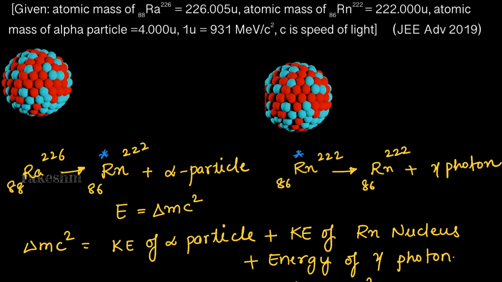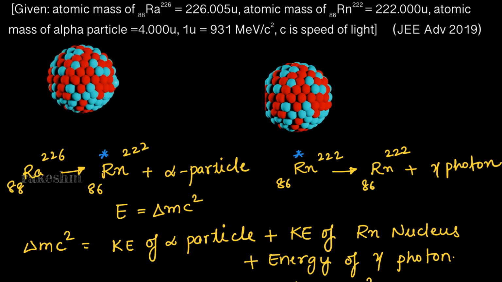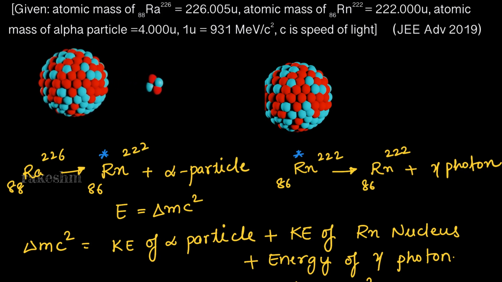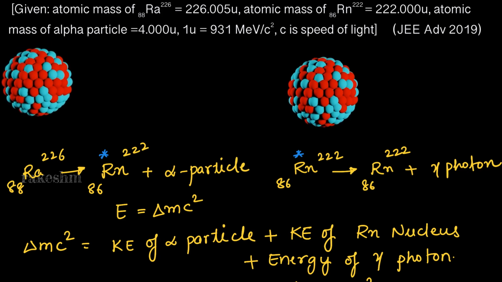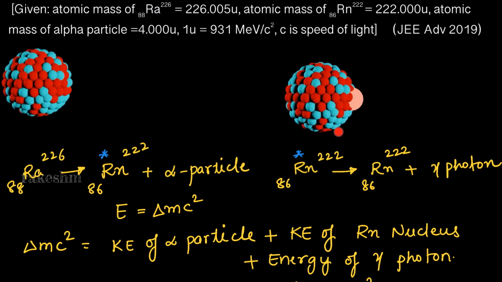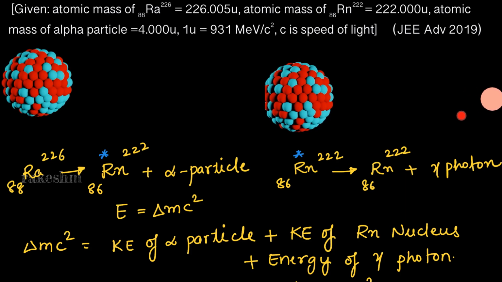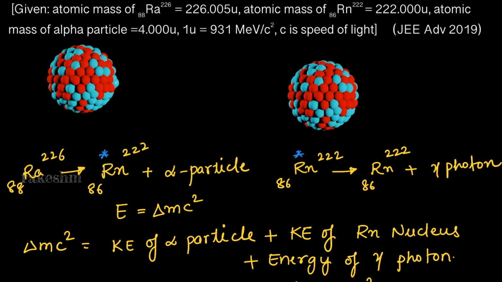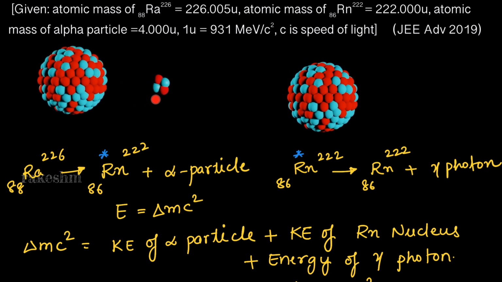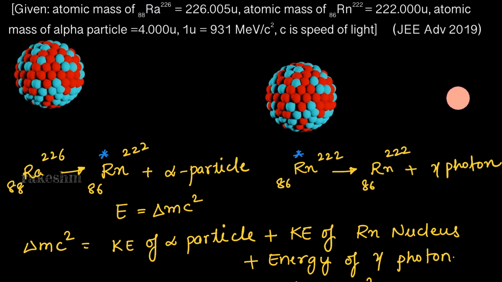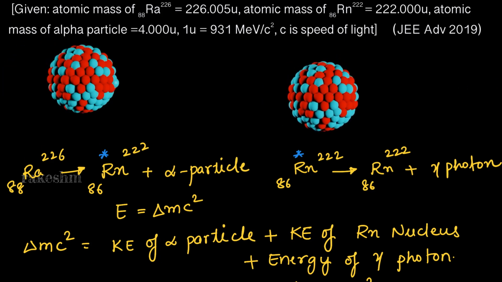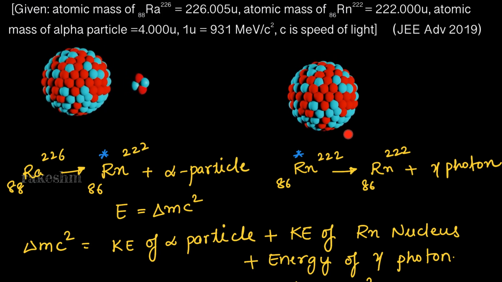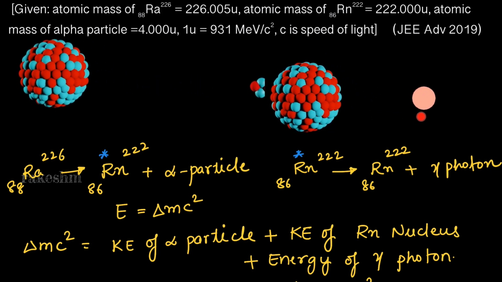Let us have a look at the schematic once again. So initially an alpha particle is being released and then this excited radon nucleus goes to its ground state by releasing a gamma photon.